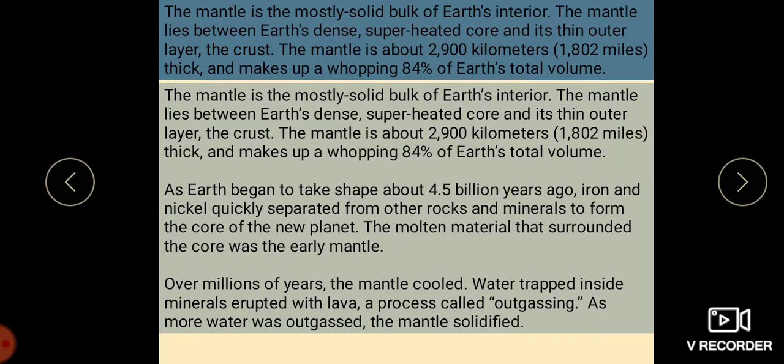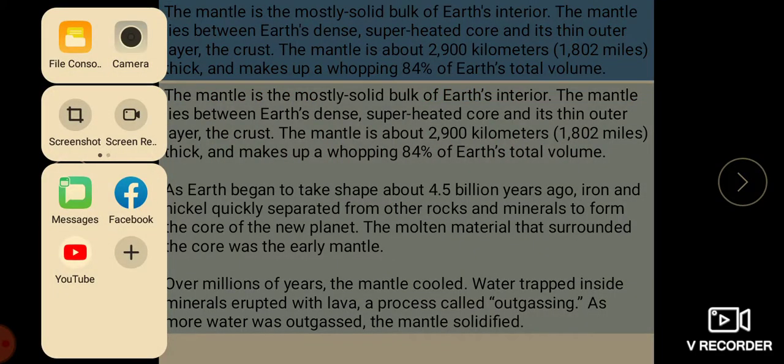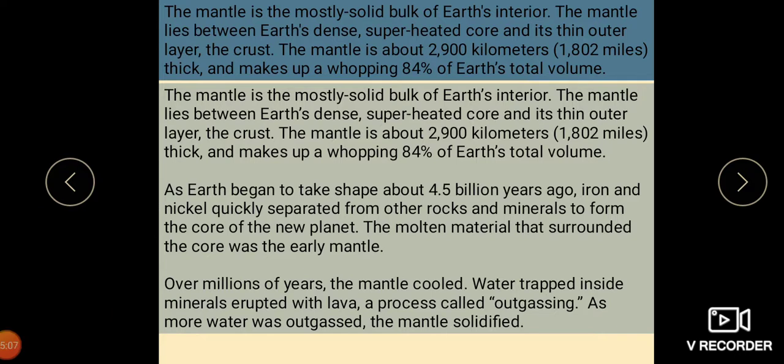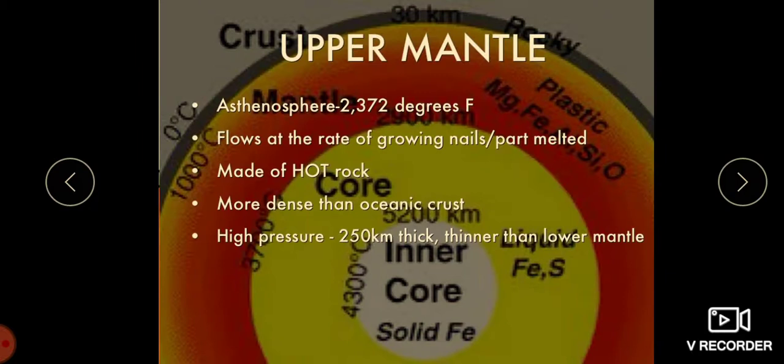As the earth began to take shape about 4.5 billion years ago, iron and nickel quickly separated from the rocks and minerals to form the core of the new planet. The molten material that surrounded the core was the early mantle. Over millions of years, the mantle cooled, and water trapped inside the minerals erupted with lava, a process called outgassing. As more water was outgassed, the mantle solidified.